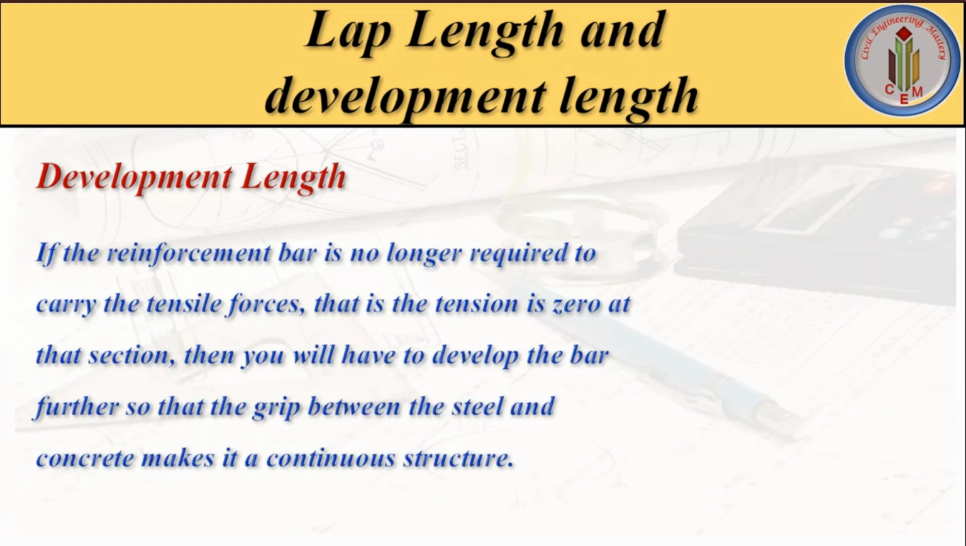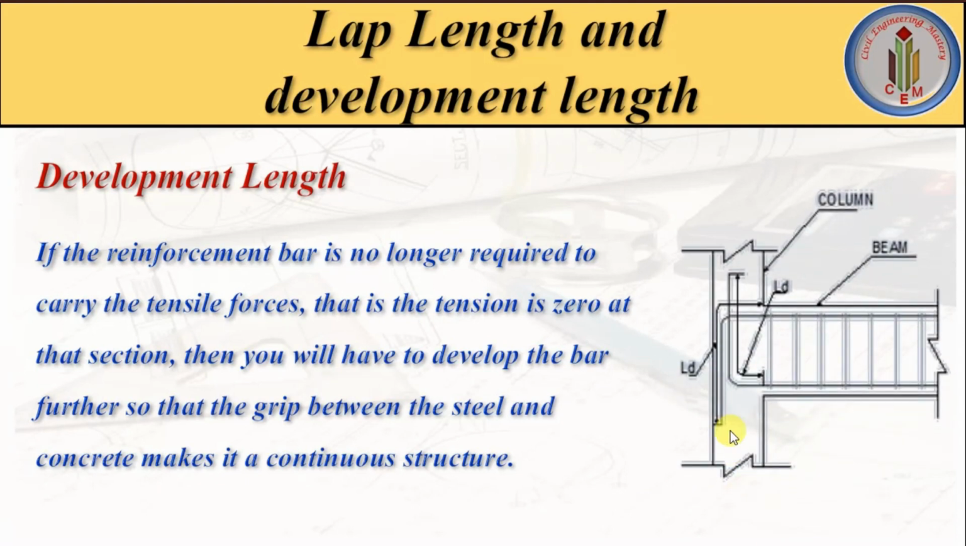So if the reinforcement bar is no longer required to carry the tensile force, that means the tension is zero at that section, we still have to develop the bar further so that the grip between steel and the concrete makes it a continuous structure. So that length is called development length. To make the continuous structure and to provide the grip between concrete and steel, we have to extend the bar to some distance. So that length is called development length.